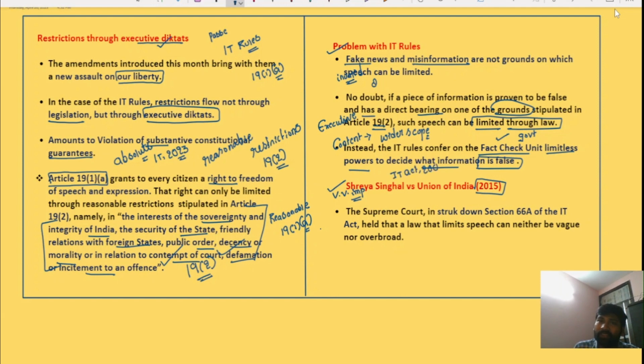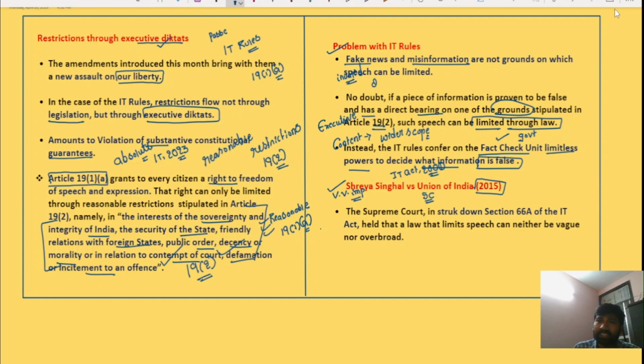In this judgment, the Supreme Court says that the arbitrary powers of the law enforcement agencies to take up suo motu or to arrest anyone, considering that a particular piece of information is violating any of these grounds